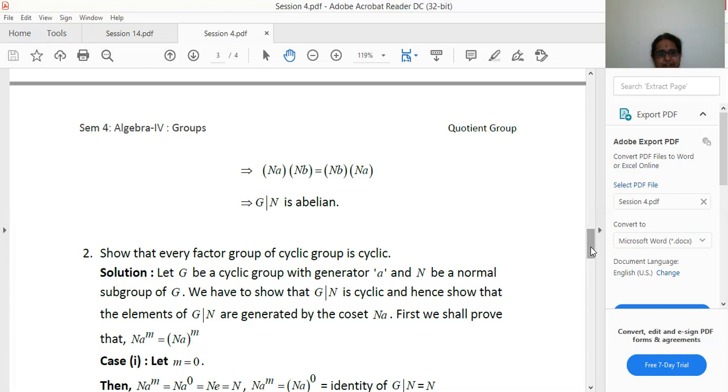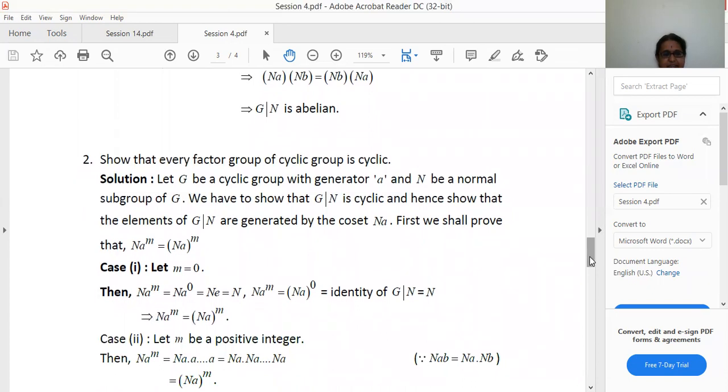So Na power m, when m is 0, will be Na power 0, that is Ne, and Ne is equal to N, because Ne is the identity element of G by N, that is equal to N. So from this, what we can say is Na power 0 is the identity of G by N. Hence N is the identity element of the quotient group or the factor group G by N. Hence Na power m is equal to (Na) whole power m.